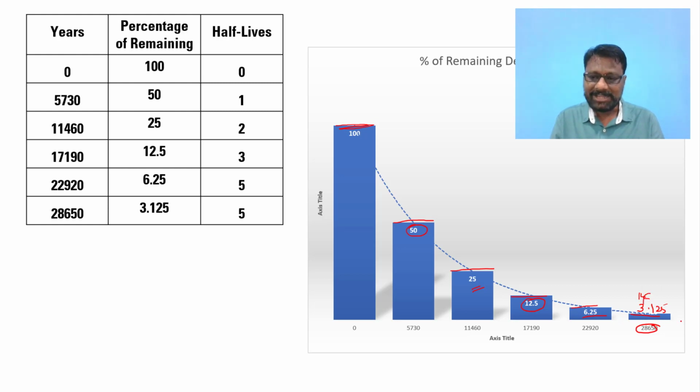So you never get to zero here. It is always half the way to reach the wall, like that. It never comes down to zero in this way. So in this way you can find out, suppose you have recently found a dead body, which has died of a disease.